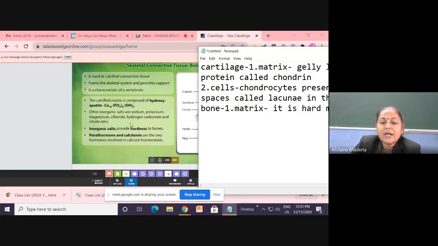Inorganic salts, that is calcium carbonate. You write, ये बाद में लिखना. Inorganic salts, that is calcium carbonate and the carbonates of sodium, potassium and magnesium.